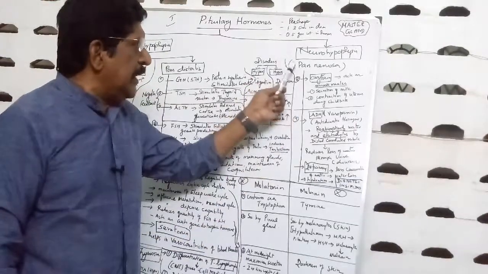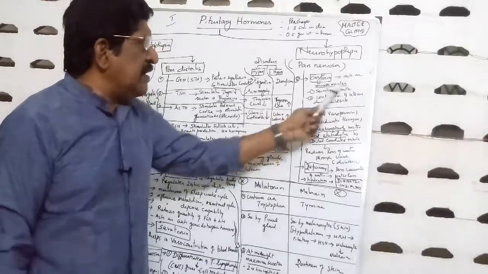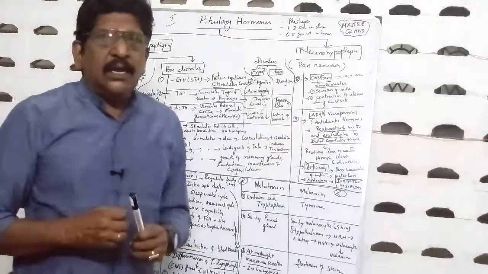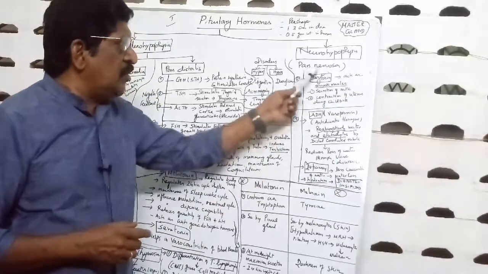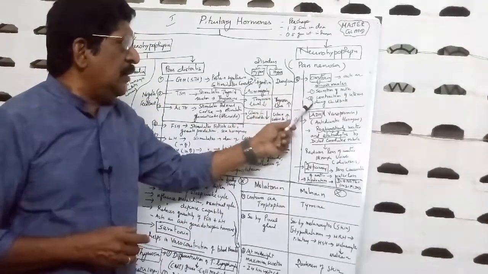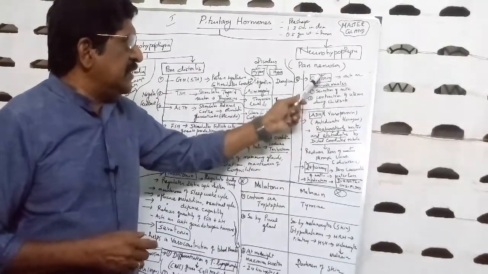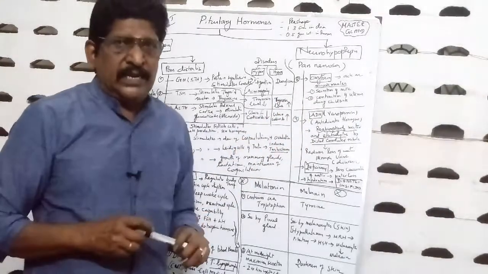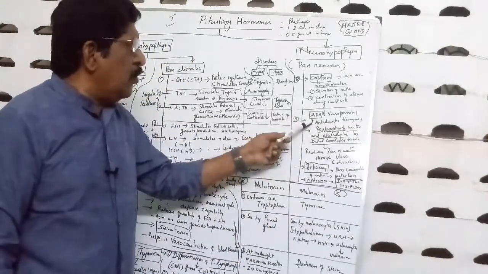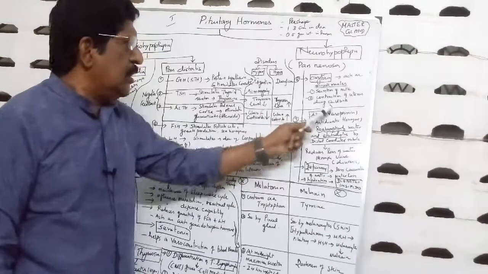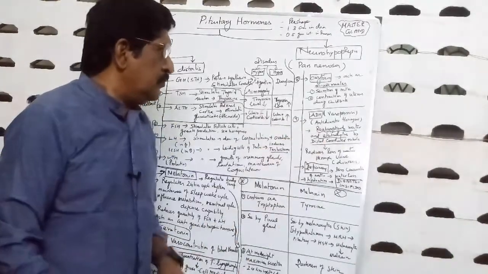Actually, it helps in the secretion of milk and helps in the contraction of the uterus during childbirth. So this oxytocin hormone is very important during childbirth, during delivery, because it helps in the contraction of the uterus. And then the ninth hormone, the second hormone of the neurohypophysis, ADH or vasopressin, antidiuretic hormone.